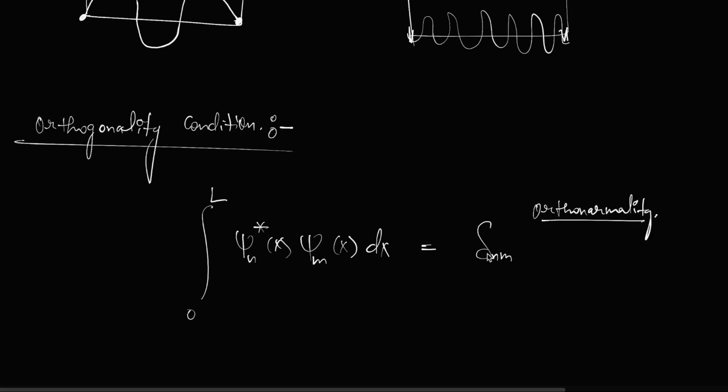If it becomes 1, that tells you that the function is normalized. If it becomes 0 for different n and m, then it is orthogonal.